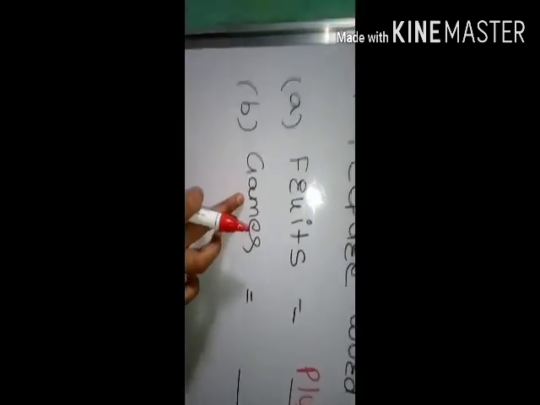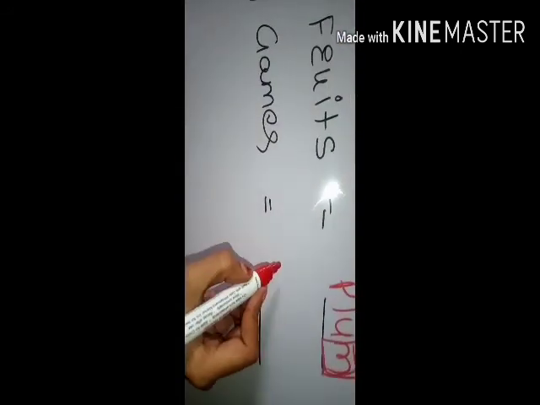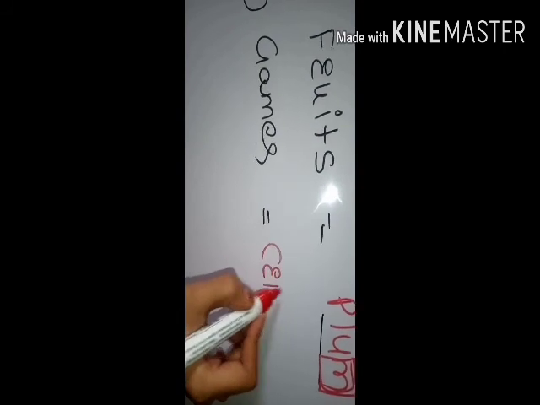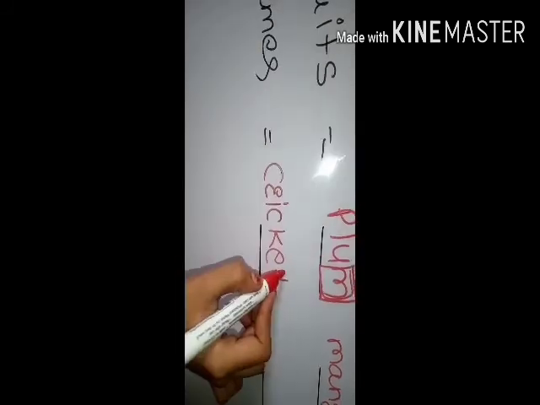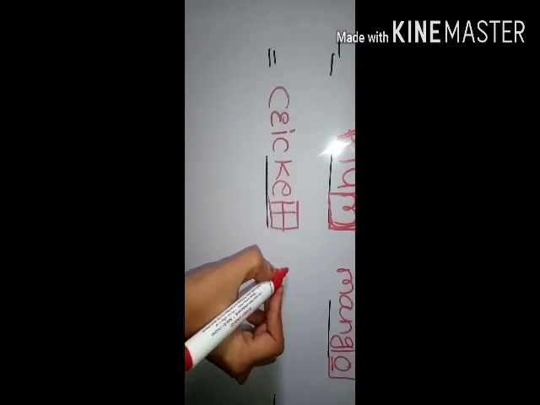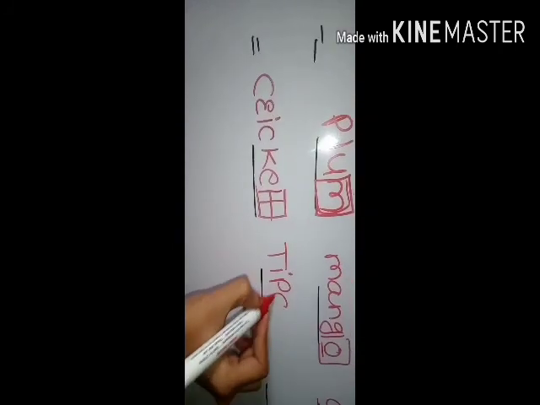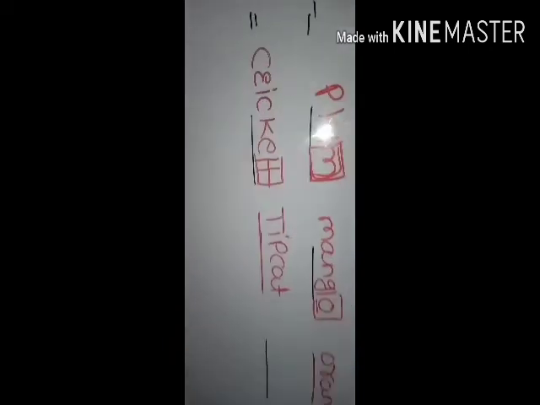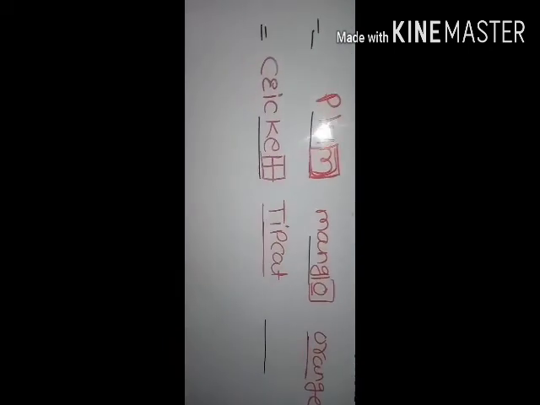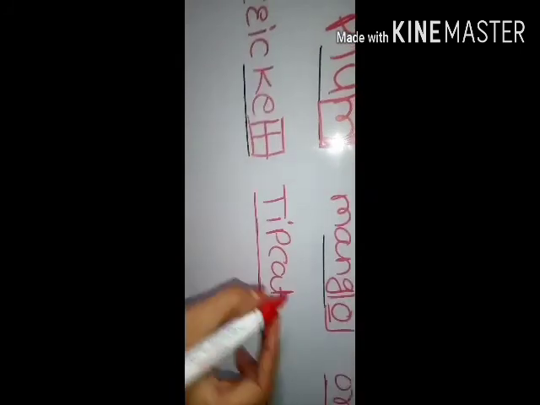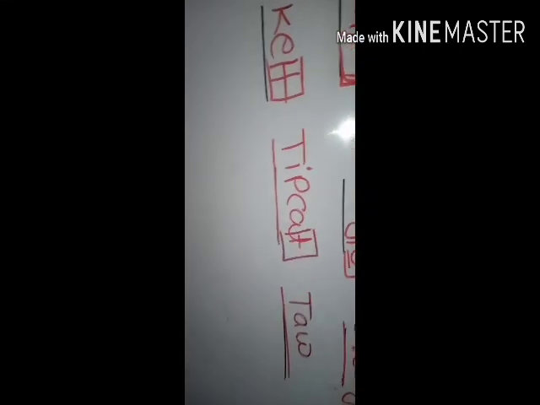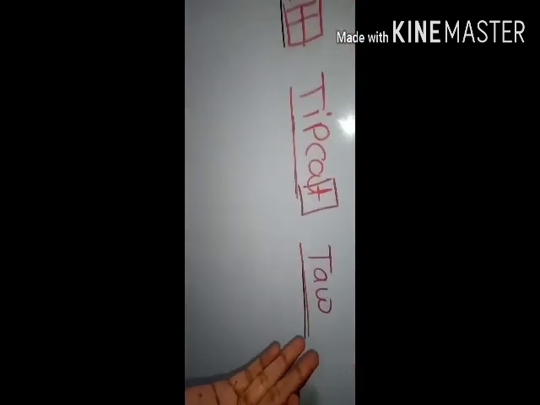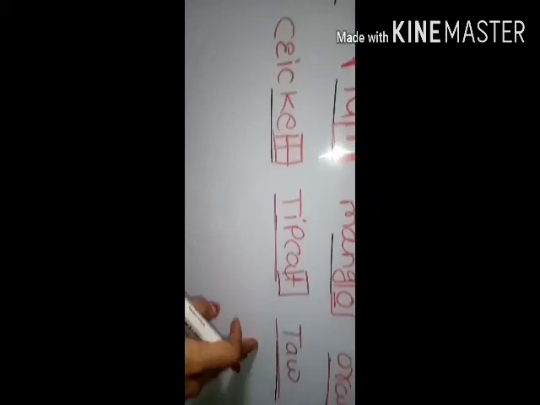Now second one is games. Now we have to write game names. For example, I have written cricket. The last letter is T, and in the second vacant place we have to write a word from T. So tipcat, which in Marathi is called Vitti Dandu, and in Hindi I think it is called Lagori. Now we have to write another T word: taw, which means marble, I think. So cricket, tipcat and taw.